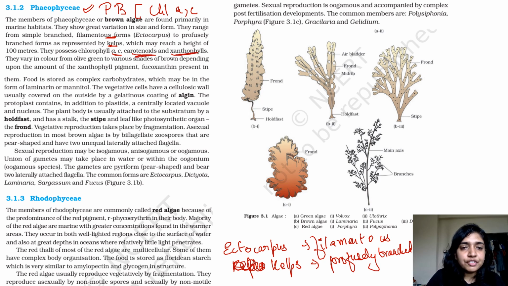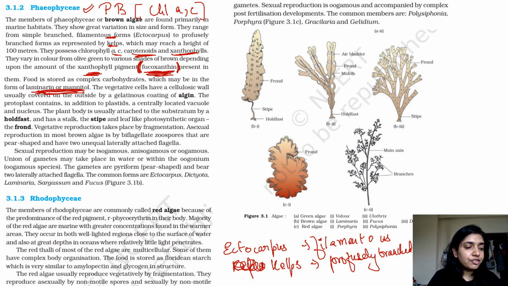They vary in color from olive green to various shades of brown depending upon the amount of xanthophyll pigment. So, a question has come from this part. Fucoxanthin is present in them. Okay, which type of pigment is present in your Phaeophyceae? Fucoxanthin. All right. When we're talking about Phaeophyceae, the pigment is chlorophyll a, c, and fucoxanthin. Okay. Food is stored as complex carbohydrates, which is present in the form of laminarin or mannitol.